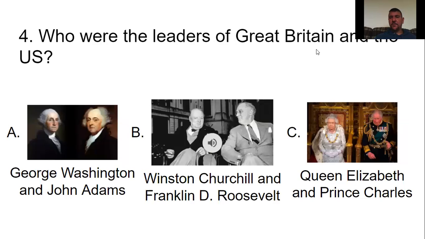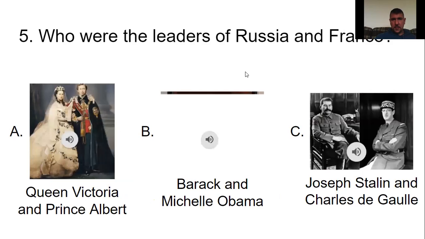Number 4, who were the leaders of Great Britain and the U.S.? Was it A, George Washington and John Adams, B, Winston Churchill and Franklin D. Roosevelt, or C, Queen Elizabeth and Prince Charles? It was B, Winston Churchill. He was the prime minister of Great Britain at the time. And Franklin D. Roosevelt was our president. He took over for Herbert Hoover in 1933, and was still the president all the way through 1945 when he died. Ding, ding, ding. We have a winner.